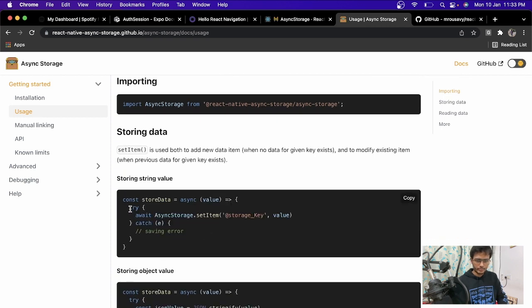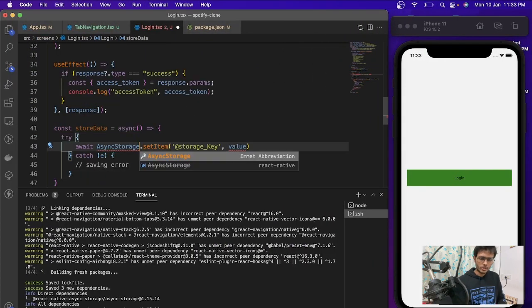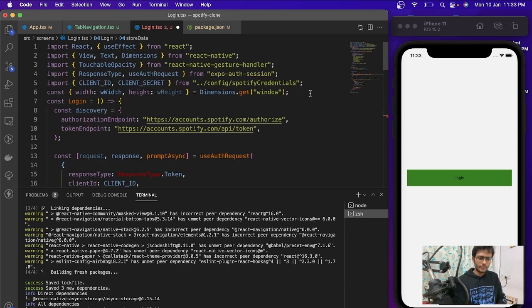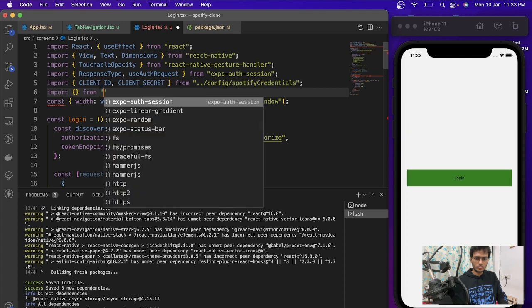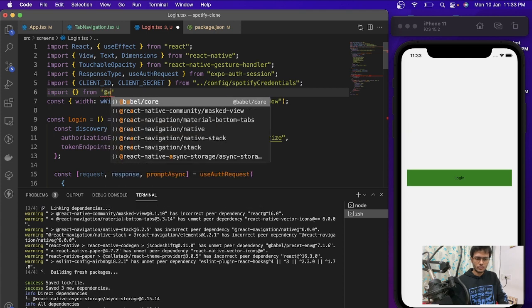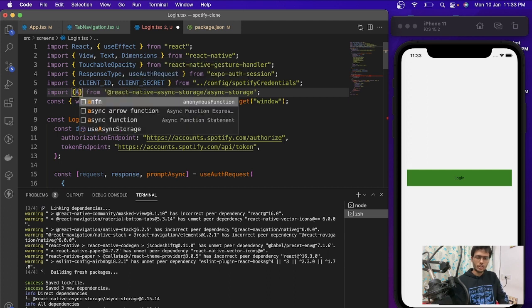So we just have it. And async storage, let's just import it first. Import React Native async storage. From that, I think we're going to need async storage.